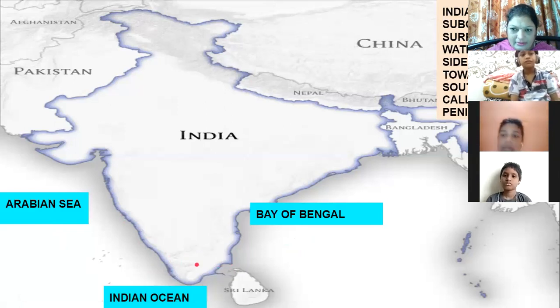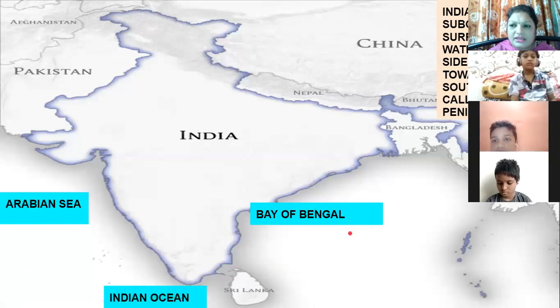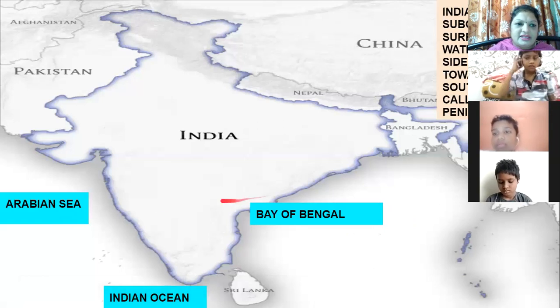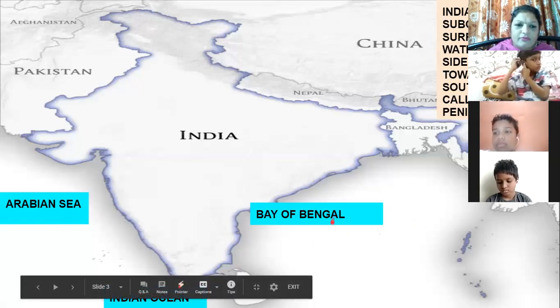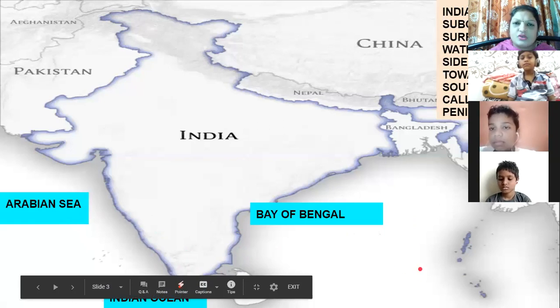And that's why, as our country India has water bodies on all three sides, it is known as the Indian Peninsula. What is it known as? Indian Peninsula. Remember, the Indian subcontinent is surrounded by water on all three sides. And it tapers towards the south, and that's why it is known as the Indian Peninsula.